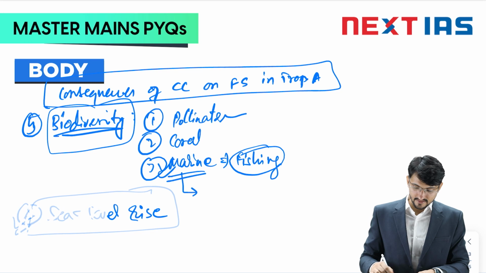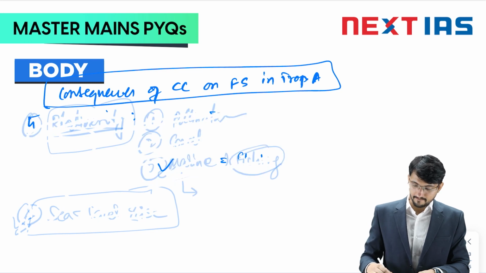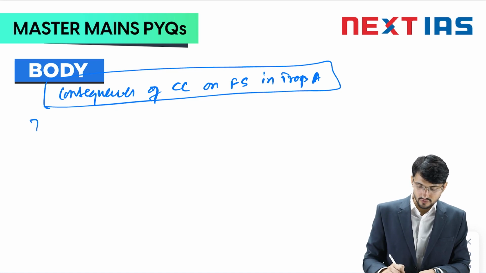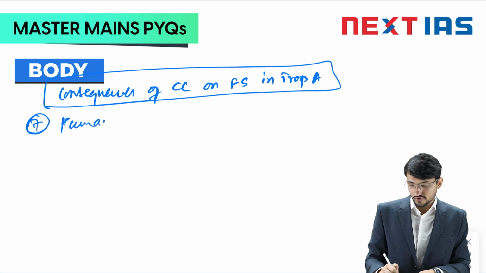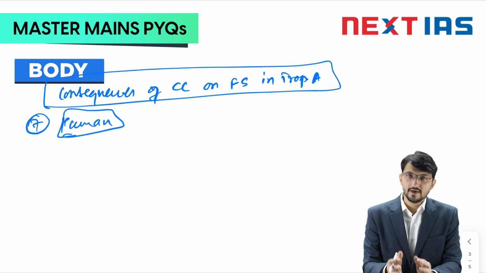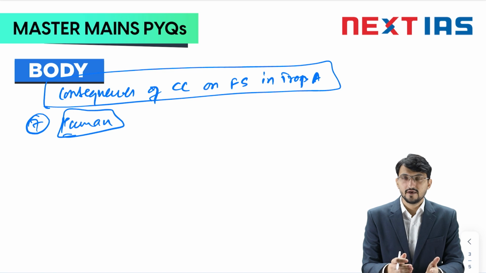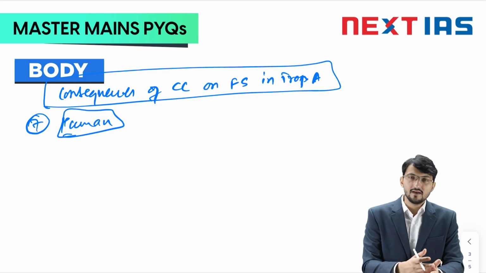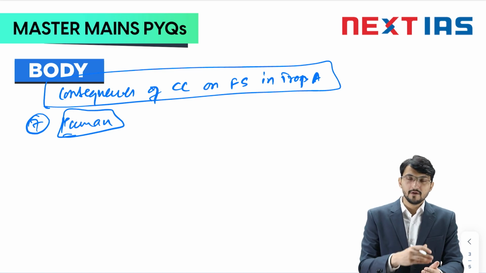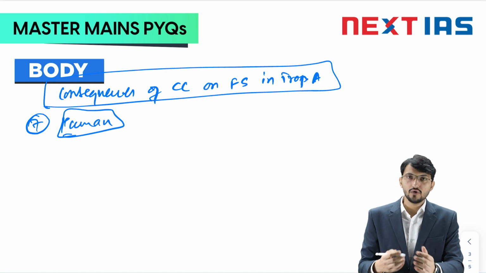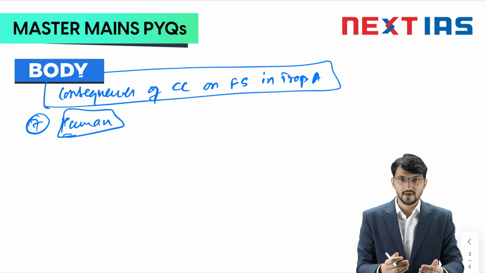Fine. After writing this 6th point, you can mention the human health. This is a very unique point which I would like you to write, the human health point. So the 7th point can be, so you know the food security, it includes nutritional security. So because of climate change, the tropical areas will have more vector-borne diseases. Because of rising temperature, the viral infections will become more prone and people get disease, bacterial disease also, for example, diarrhea. So the ability to absorb nutrition will be impacted more in tropical areas.